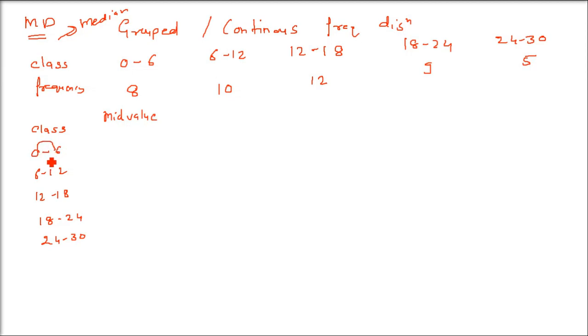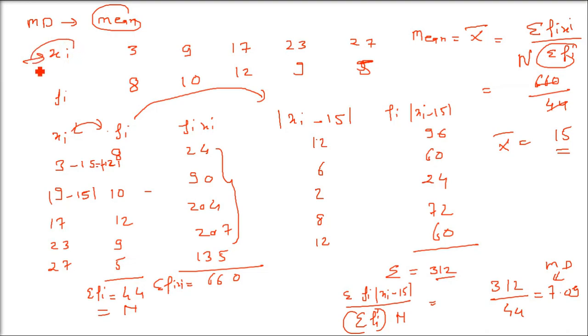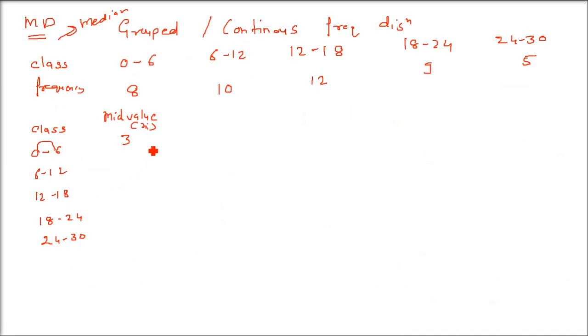These values from 0 to 6 are varying, it's continuous, so we have to find some middle point. We are calling it xi. This xi is basically the value of the data. So how to find this? We have 0 to 6, which is 0 plus 6 by 2 is 3. 6 plus 12 by 2 is 9. 12 plus 18 by 2 is 15. 18 plus 24 by 2 is 21. 24 plus 30 by 2 is 27.